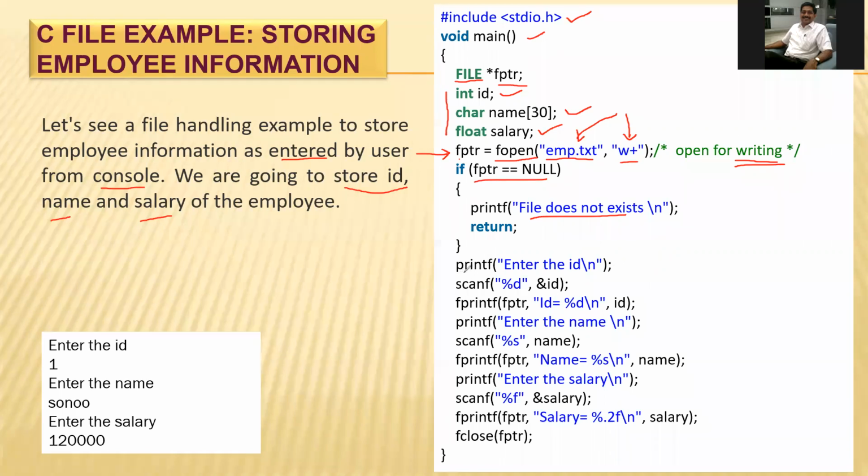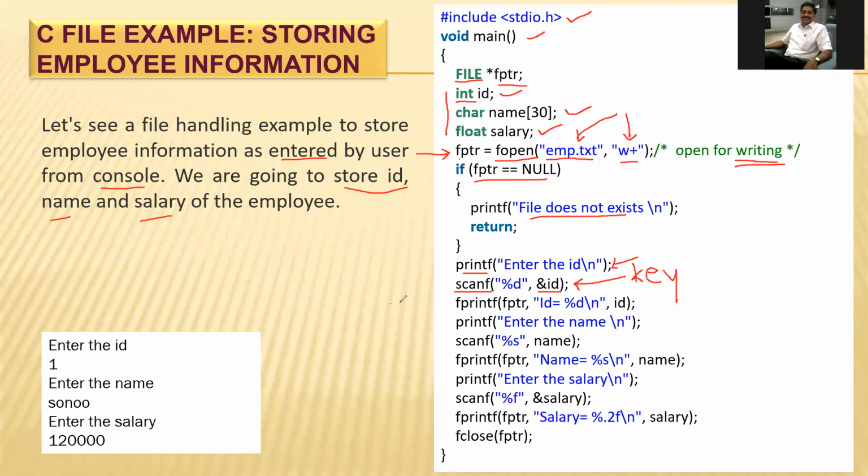First value, printf statement. See here, printf statement: enter the value of id. The id value we have printed here, and scanf will say that this value will be inputted from the keyboard. So what will be the keyboard value? Ampersand id. So this %d will give an integer value. See here on the upper side we have declared that id is an integer value.